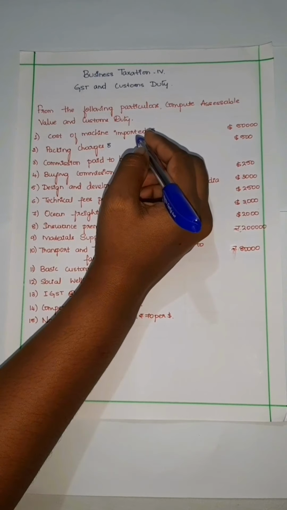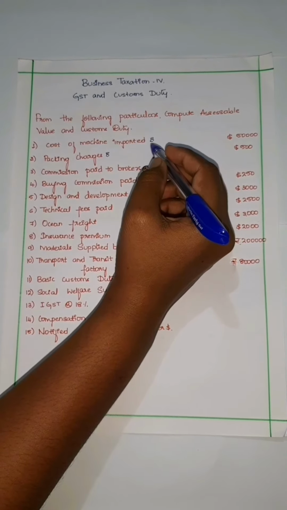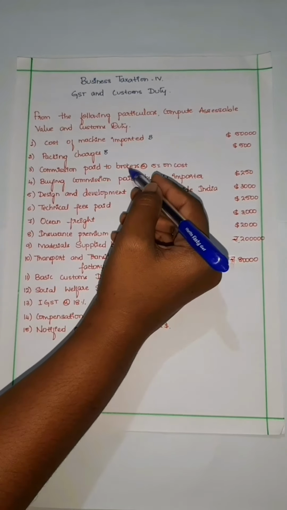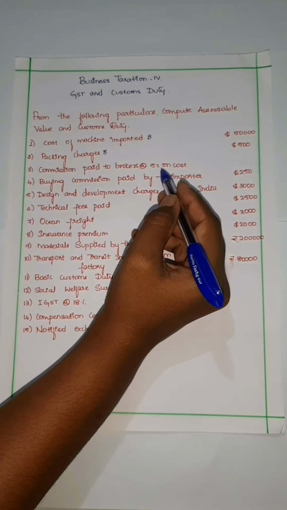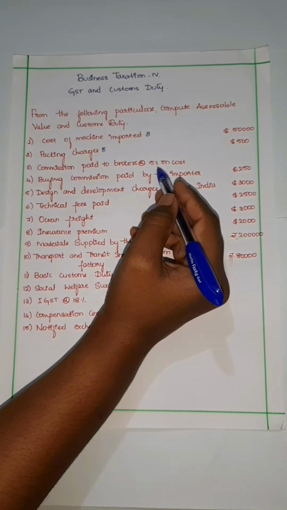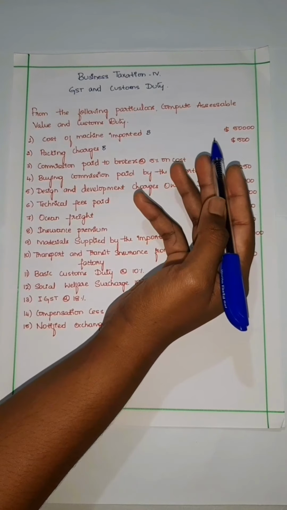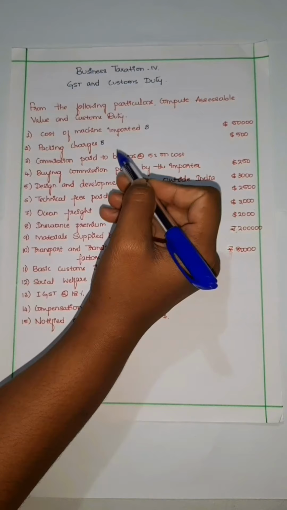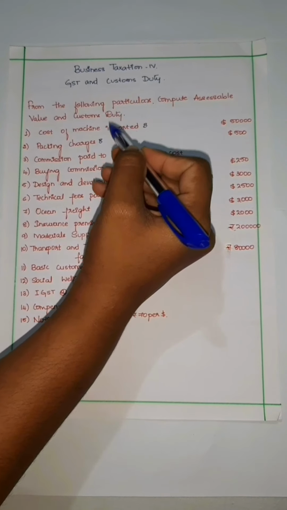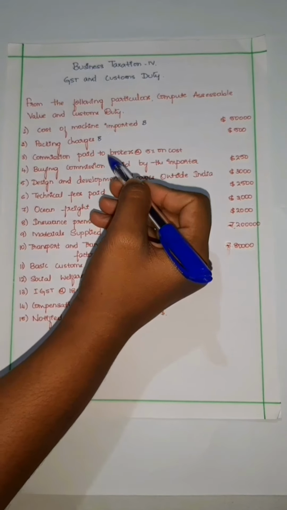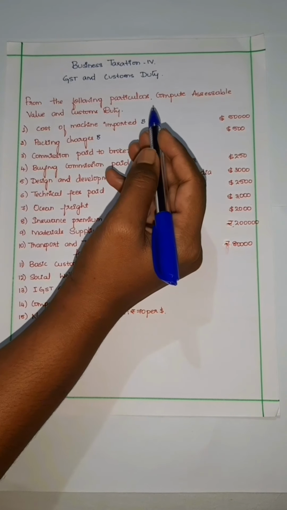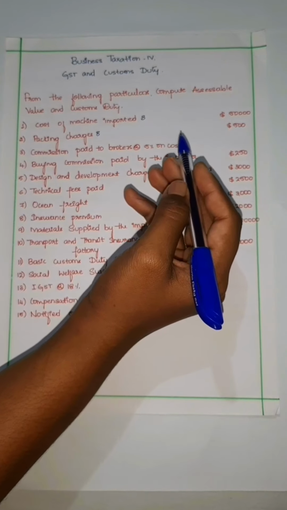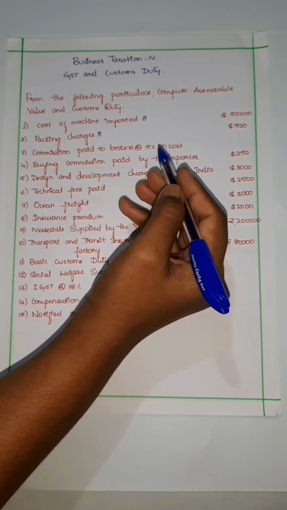Cost of machine imported should be taken before FOB. Packing charges should be considered before FOB. Commission paid to brokers at 5% on cost. While taking the commission into consideration, we need to have some knowledge regarding the commission paid to brokers. We need to know whether the commission is paid by the importer or by the exporter. If the commission is paid by the importer, then it should not be taken into consideration. If the commission is paid by the exporter, then we have to calculate before FOB.